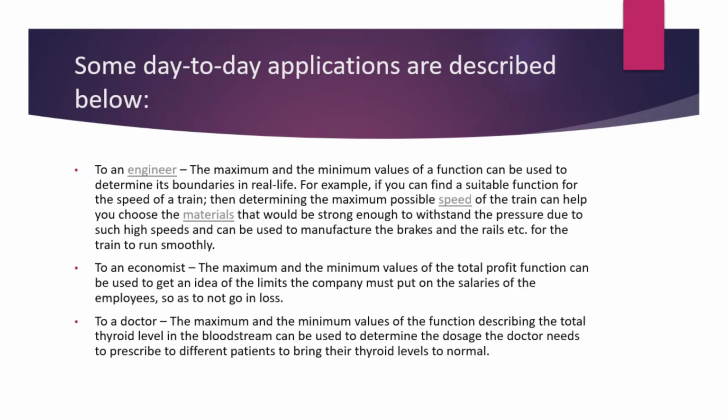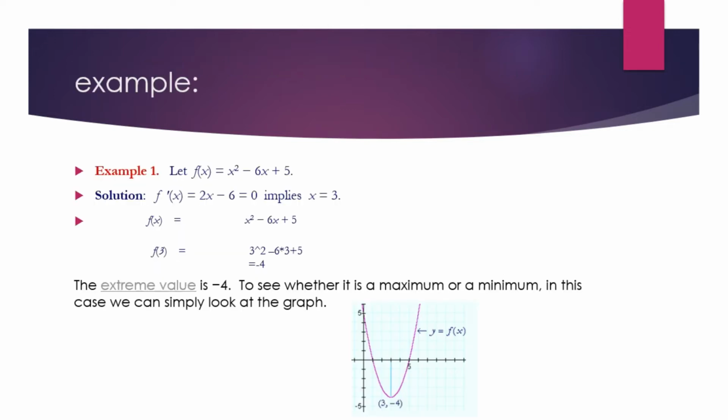And in the field of economics, the maximum and minimum values of the total profit function can be used to get an idea for the limits the company must put on the salaries of the employees so as to not go into loss. And in the field of medical sciences, the maximum and minimum values of the function describing the total thyroid level in the bloodstream can be used to determine the dosage the doctor needs to prescribe to different patients to bring their thyroid levels to normal.